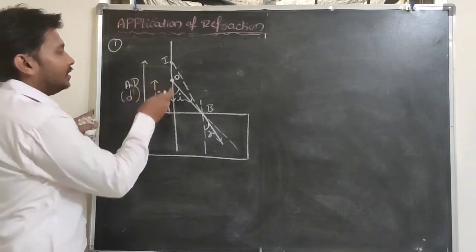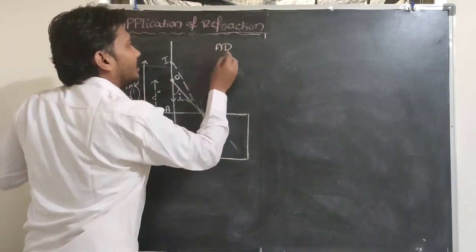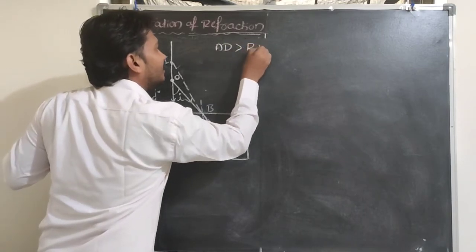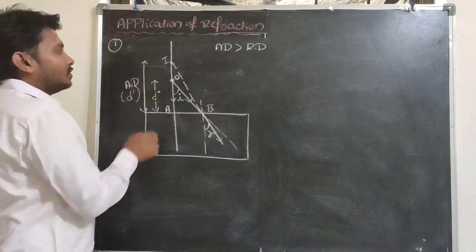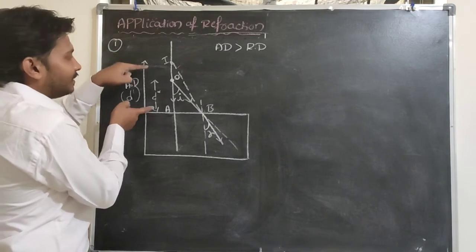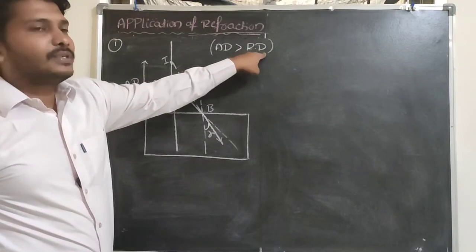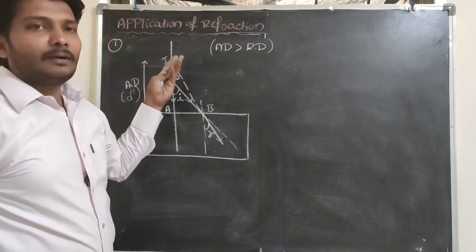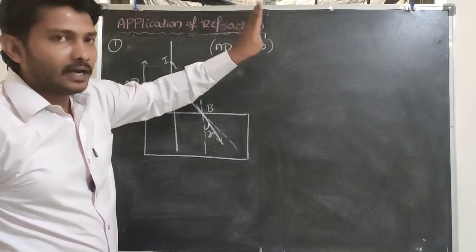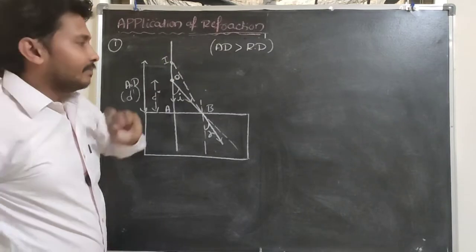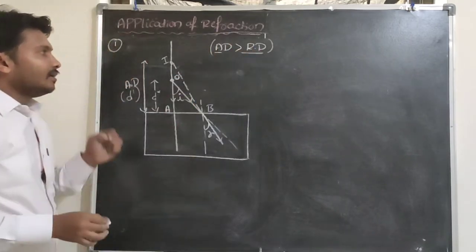So look here, when the object is in a rarer medium, the apparent depth value will be greater than the real depth value. In the other case, if the object is in a denser medium, the apparent depth value is less than the real depth. And when the object is in a rarer medium, the apparent depth value is greater than the real depth.